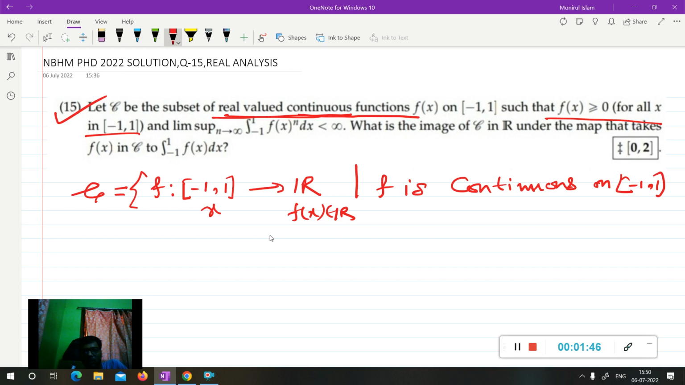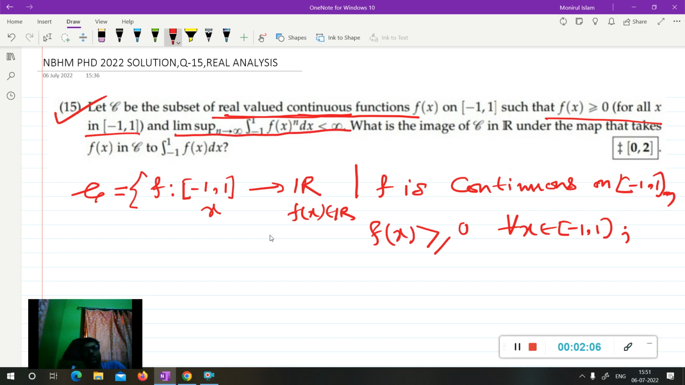Moreover, f is also non-negative. One more condition is given, and this is a very important condition: the limit as n goes to infinity of the integral from -1 to 1 of f(x) to the power n dx will be less than infinity. Okay, this is a very important condition.